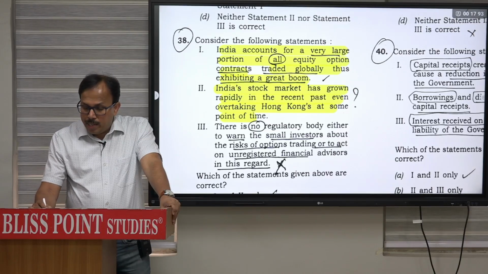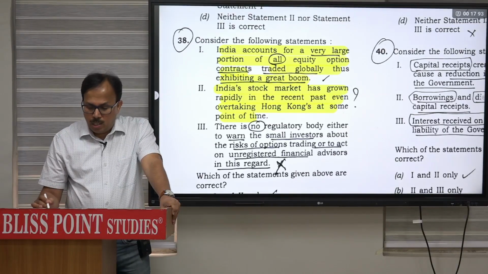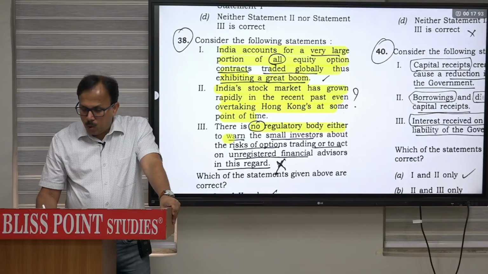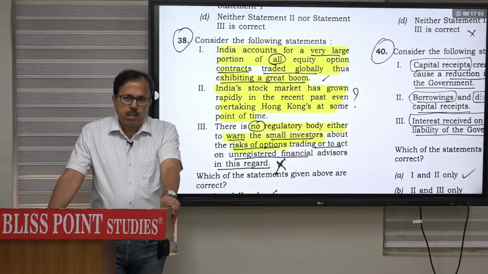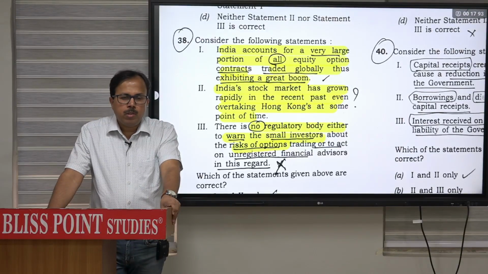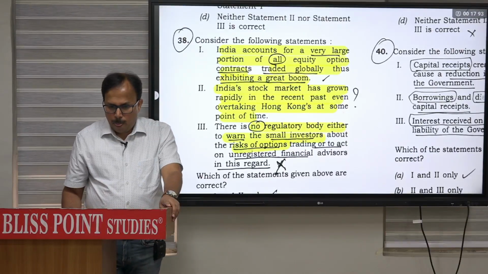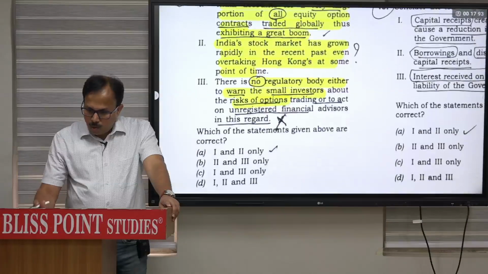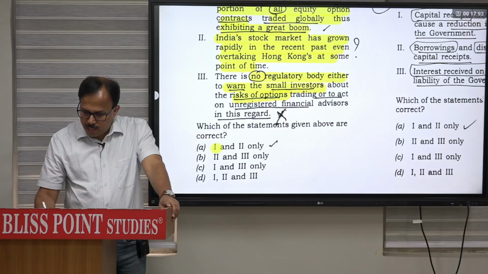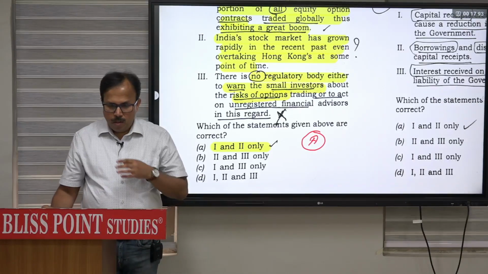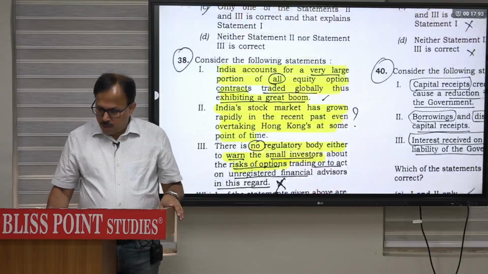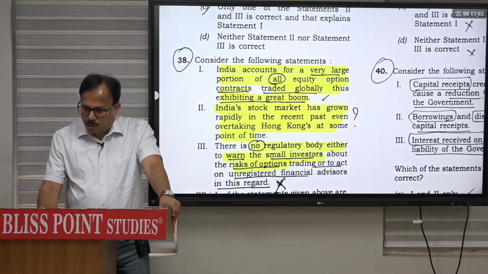Third, there is no regulatory body. Now that makes question easy. There is no regulatory body either to warn small investors about the risk options. So in fact, SEBI regulates, SEBI warns or provides information to the small investors also, about safe and risky investment. So first and second is correct. So option A, first and second is correct. Clear? This was question number 38. Now 39 and 40.